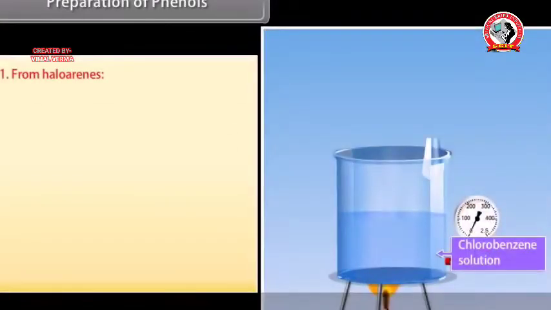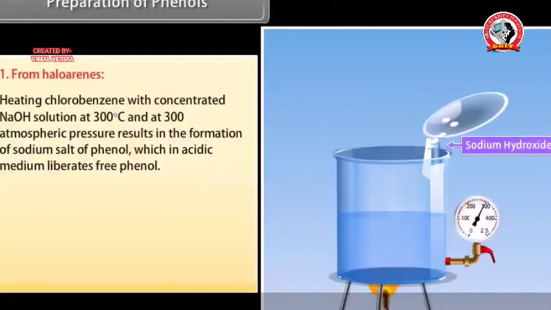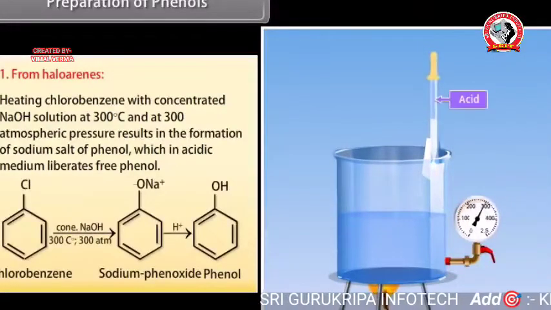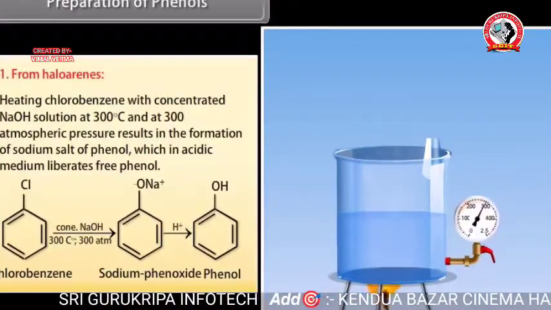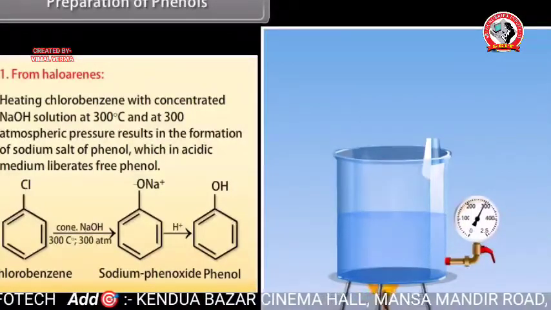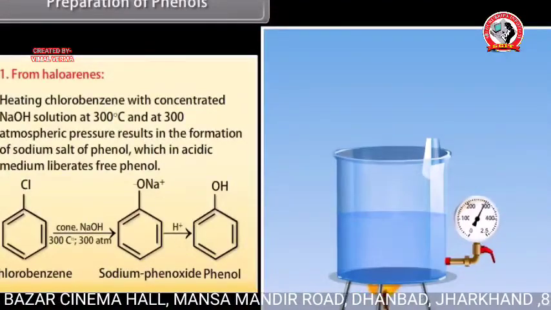Preparation of phenols. From haloarenes. Heating chlorobenzene with concentrated sodium hydroxide solution at 300 degrees Celsius and 300 atmospheric pressure results in the formation of sodium salt of phenol, which in acidic medium liberates free phenol. Sodium phenoxide is formed, and then by providing some acidic medium, it gives phenol.